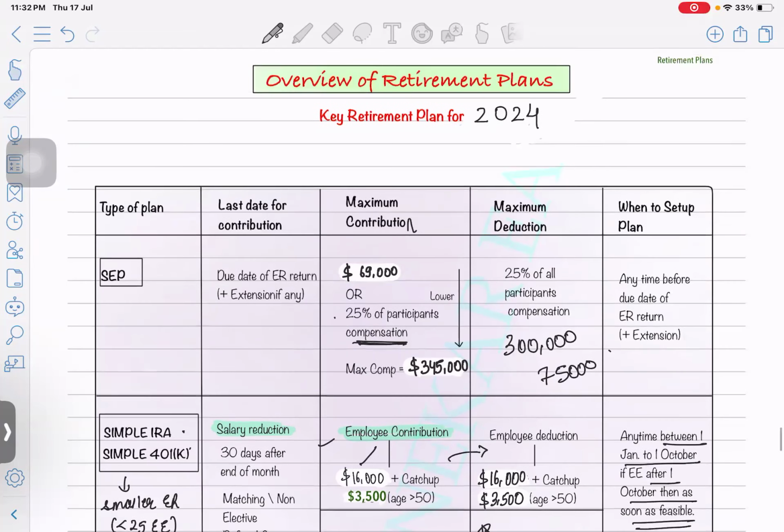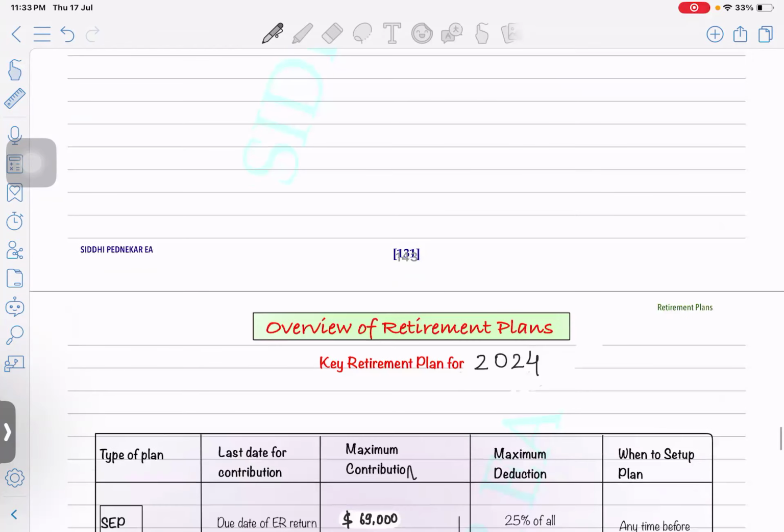I know there will be some topics which will not take 1.5 hours, so there will be some days. If the session is just for 1 hour, we'll quickly take those two topics on that particular day. Okay. So today we are going to cover two topics. One is retirement plan and all the business related credits.